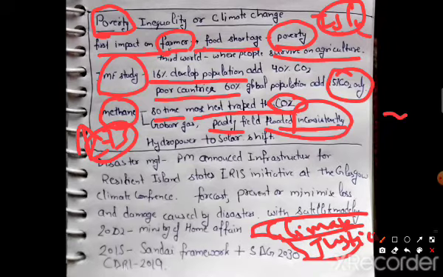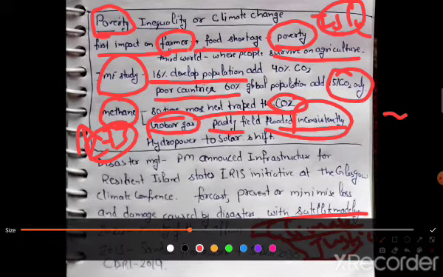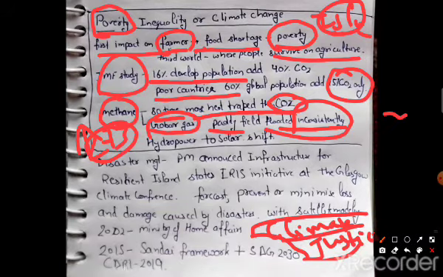So let's talk about the major takeaways from this article. Gobar gas is another solution for methane. Methane is produced from cow dung, and animals are also a major contributor to methane because of their digestive systems.